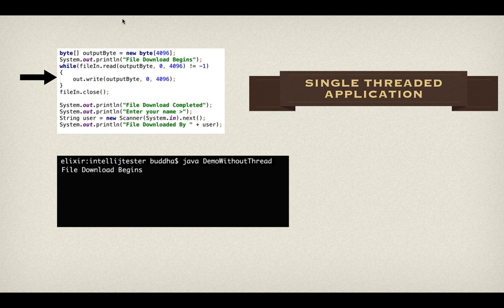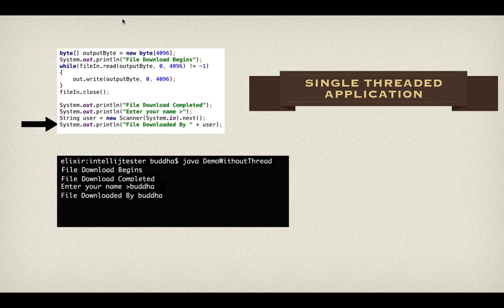Okay. So what happens when it is downloading? It stays in the while loop, and once the downloading is finished, it asks the user to give that name, and then it prints. Okay. But do you see, the process of asking the user to enter his name need not be done only after the file is downloaded. It can be done while the file is getting downloaded, or while the file download hasn't been started.